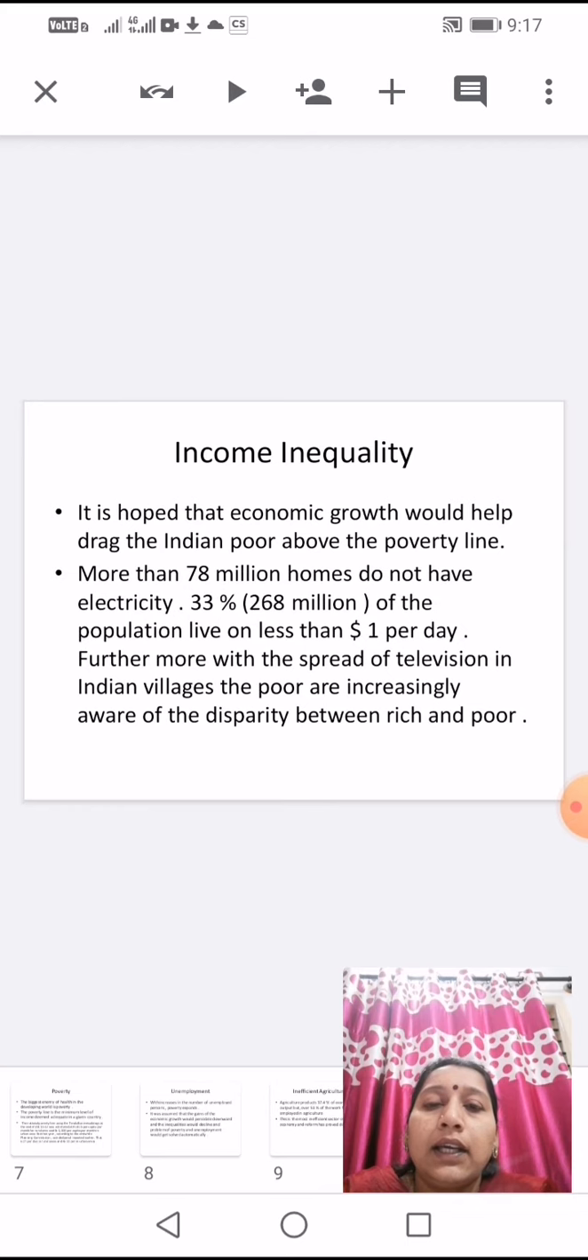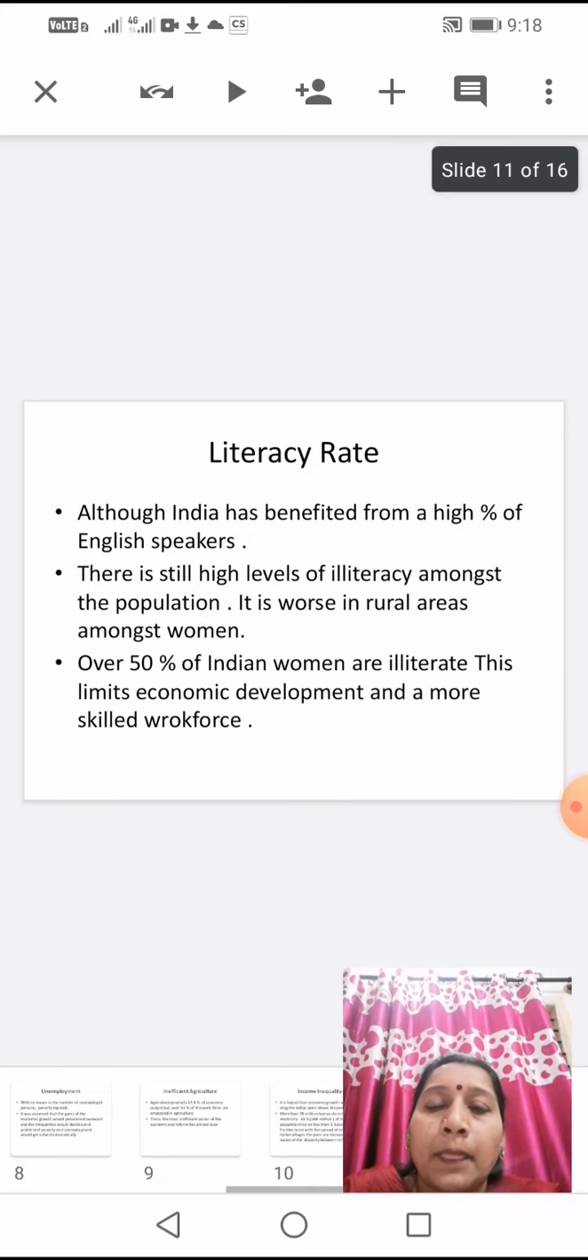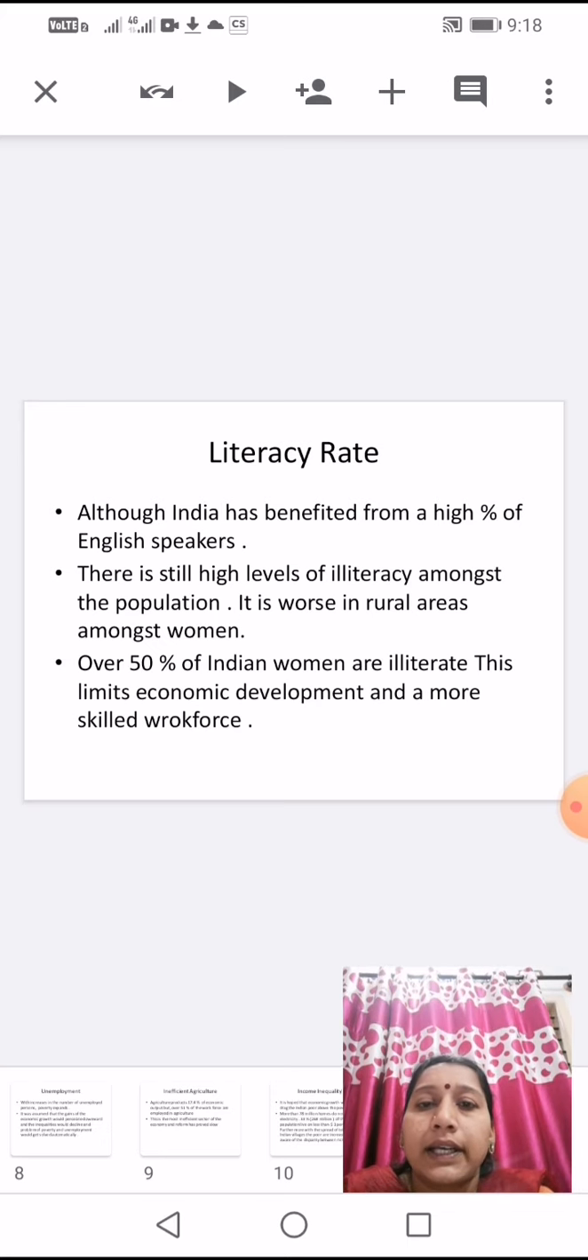Next one is income inequality. It is hoped that economic growth would help drag the Indian poor above the poverty line. More than 78 million homes do not have electricity. 33% of the population live on less than one dollar per day. Furthermore, with the spread of televisions in Indian villages, the poor are increasingly aware of the disparity between rich and poor. Next one is literacy rate.